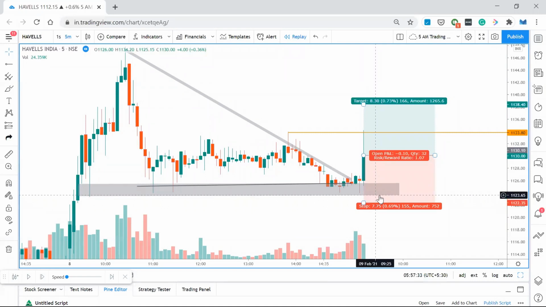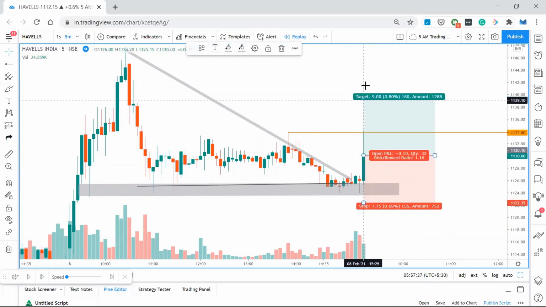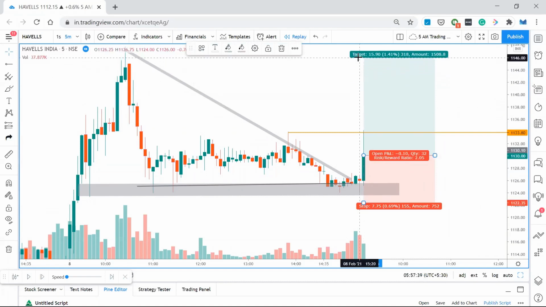And then you need to understand that when you're risking some percentage, you must always look for a 1:2 risk reward ratio. So see here. If I click, I risked 7 points, which is 0.6% of my capital, and my risk reward ratio is 2. I'm looking for a target of 16 points. So if I enter here, this is my risk reward ratio. This is 1:2, and I'm not risking more than 1% of my capital. So this is a good trade for me.